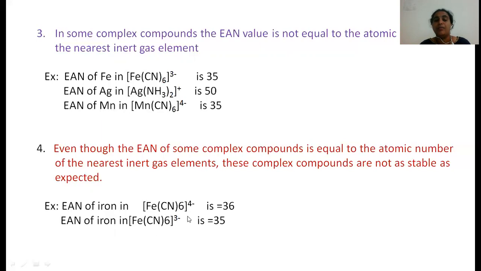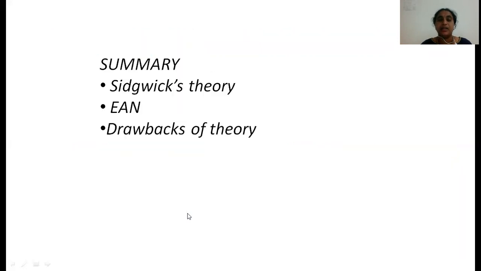But this complex has an EAN value of 36 and is still not showing more stability. Similarly, in this complex it is 35, which is not equal to the EAN of an inert gas element, but it is showing stability. Sidgwick theory couldn't explain why such differences are present or the reason for the stability. These are a few drawbacks of the Sidgwick theory.